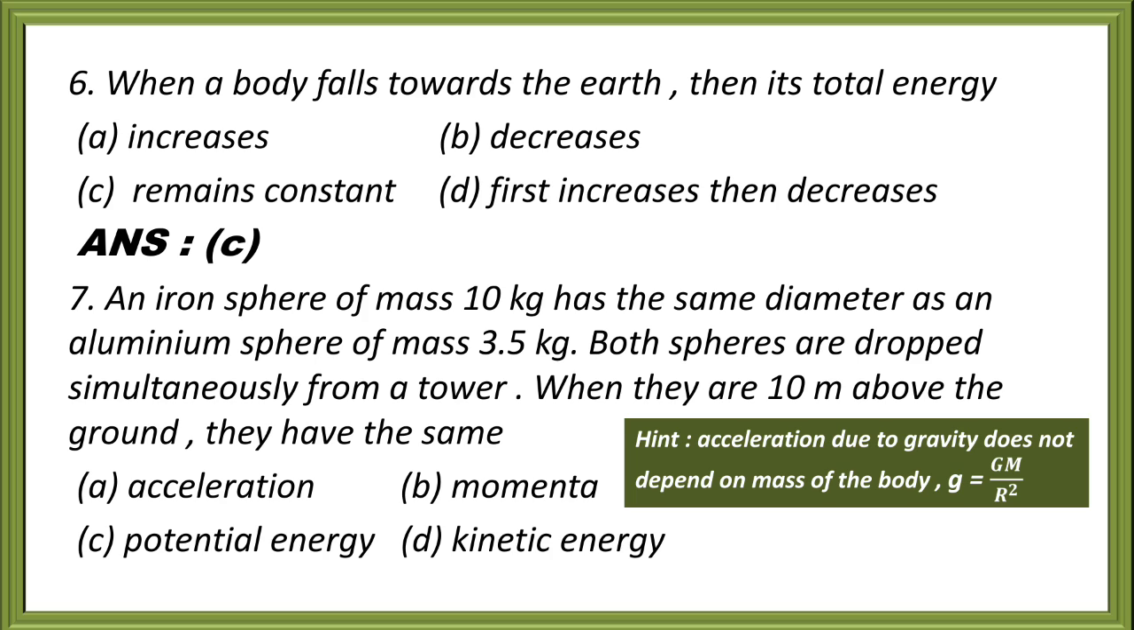Question 7. An iron sphere of mass 10 kg has the same diameter as an aluminium sphere of mass 3.5 kg. Both spheres are dropped simultaneously from a tower. When they are 10 meters above the ground, they have the same A, acceleration, B, momenta, C, potential energy, D, kinetic energy. Here the correct option is A, acceleration. So the correct answer is option A.